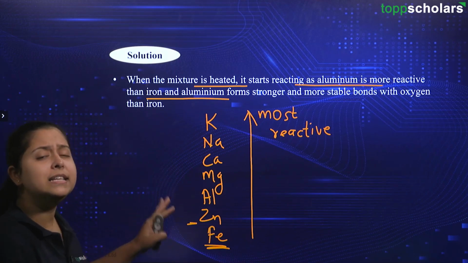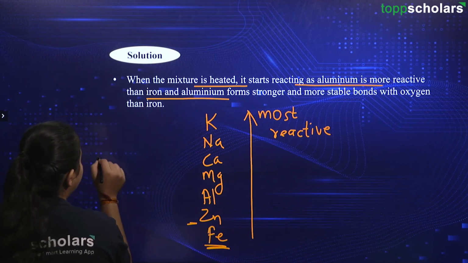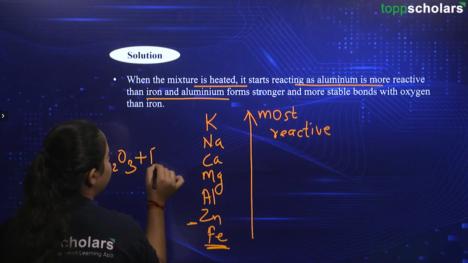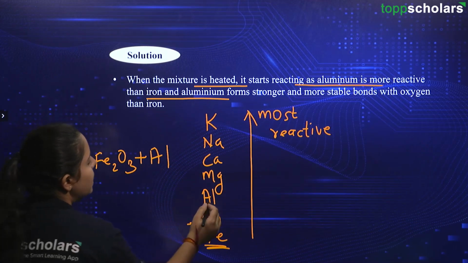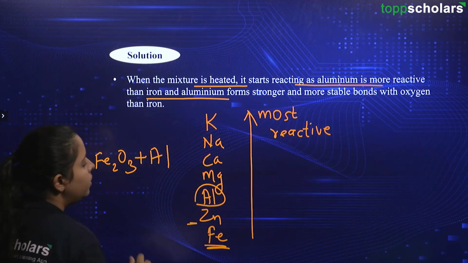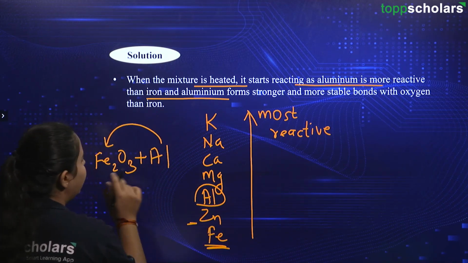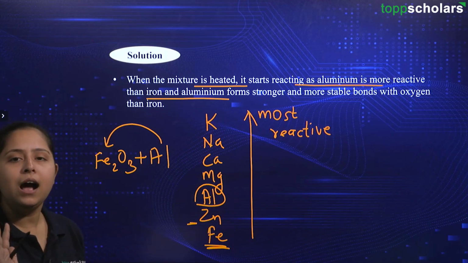That means this Zn is more reactive than Fe. So, we are saying that when we are reacting this Fe2O3 with aluminium, these were the reactants in your thermite reaction. What will happen is, aluminium being more reactive than iron, this will go and displace iron, okay, and thus forming aluminium oxide and elemental iron.